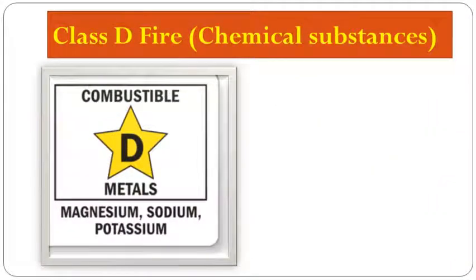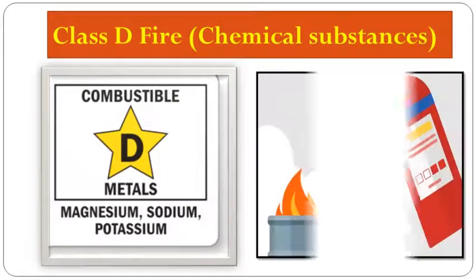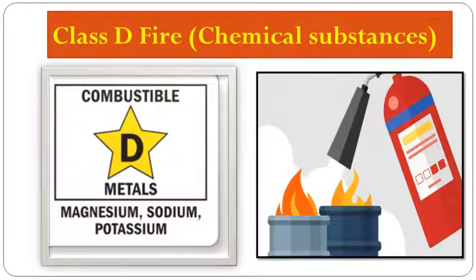Now the fourth type of fire is a class D fire, which includes chemical substances. Now fires caused due to combustible, that means flammable, metals like potassium, sodium and calcium, which react with water at normal room temperature. And magnesium, aluminium and zinc react with water at a high temperature, and that causes a fire. So when both these groups combine with water, it explodes. That means it catches fire. So class D fire includes the chemical substances.